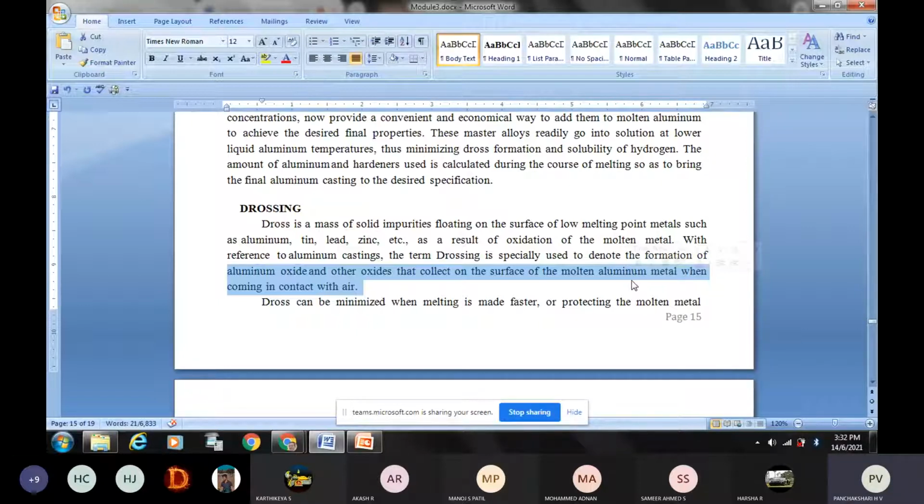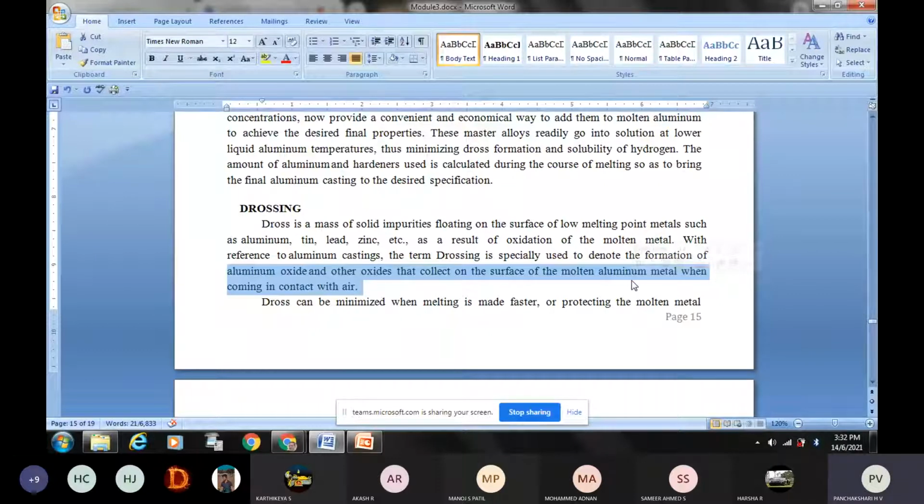If aluminium is being melted, it reacts with oxygen and aluminium oxide is produced. That oxide will be lighter in weight and will float on the liquid metal surface. That is called dross.